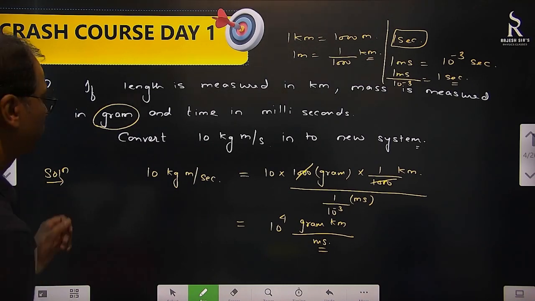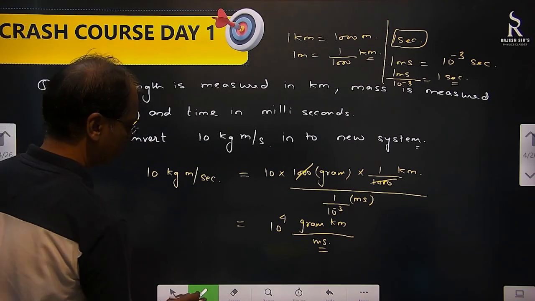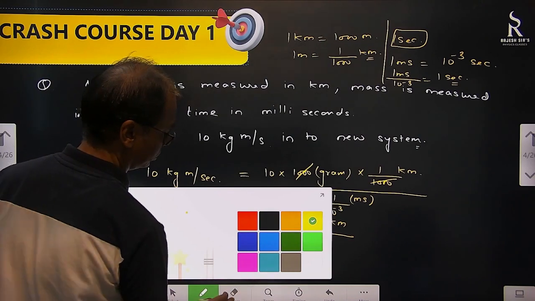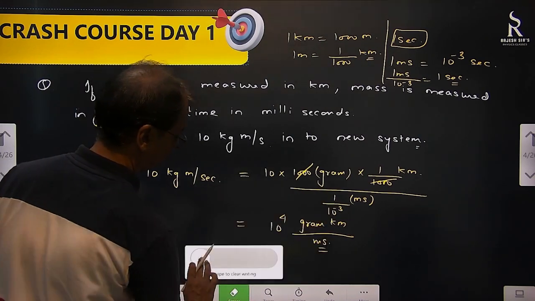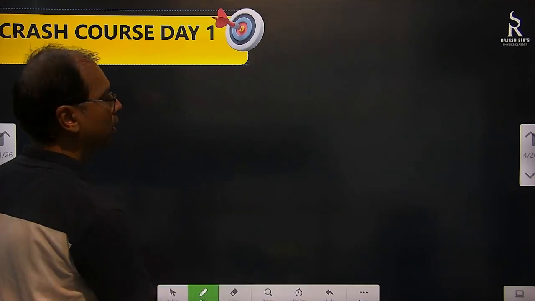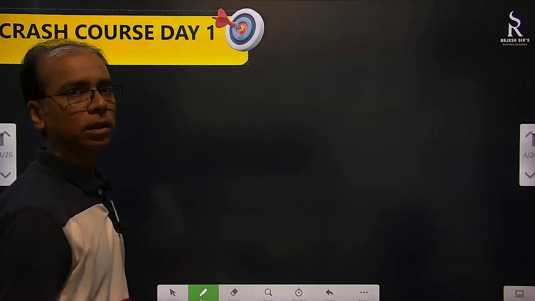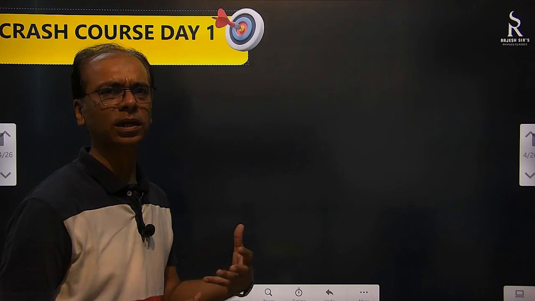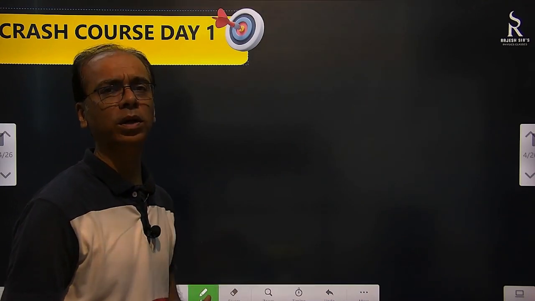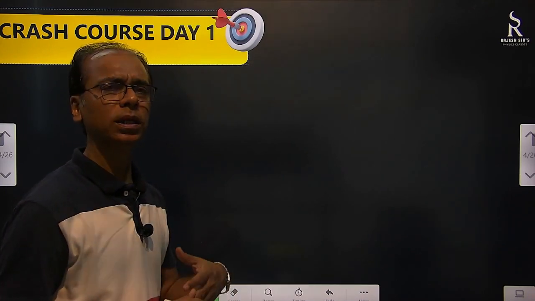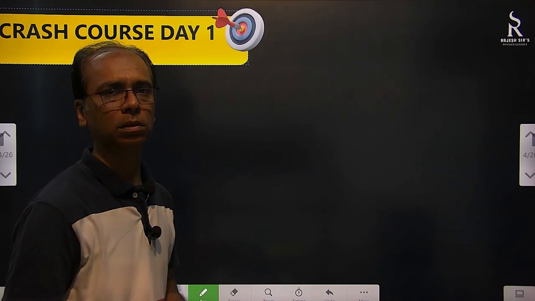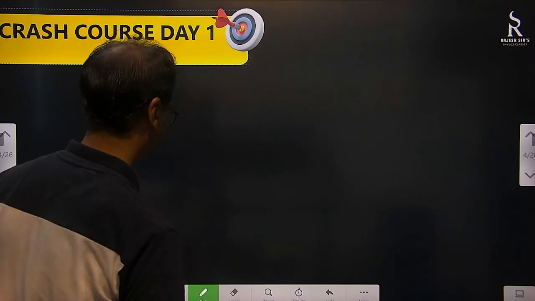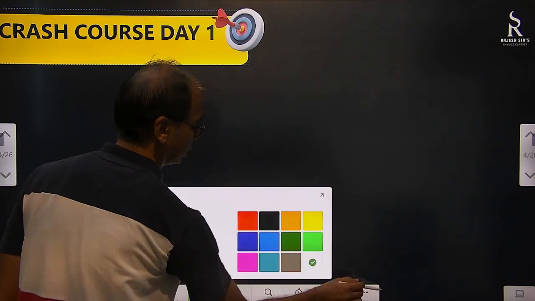Let's frame one more question. Suppose we take the basic length unit. Normally the basic length unit in SI is 1 meter. Suppose we take it as 2 meter. I am trying to frame one question.